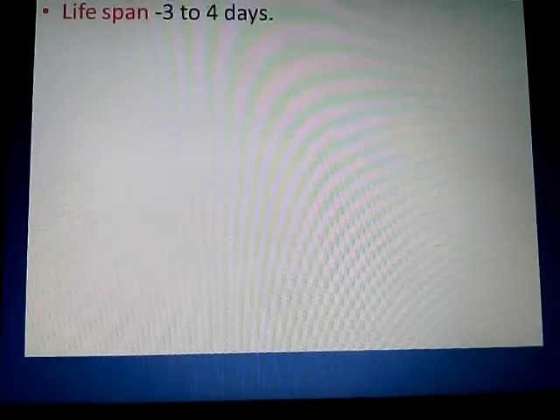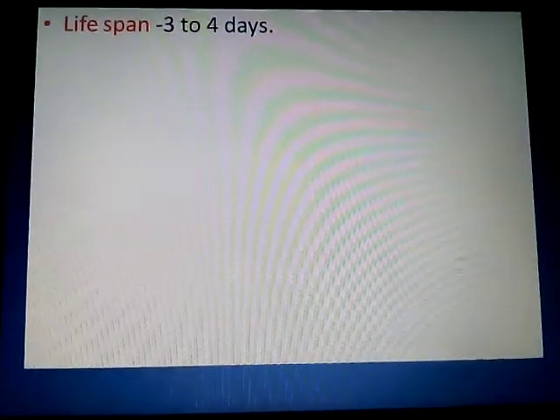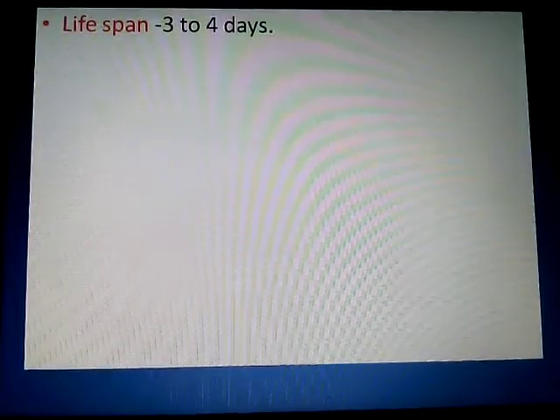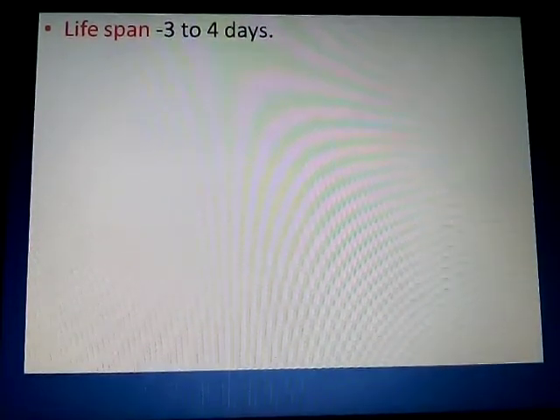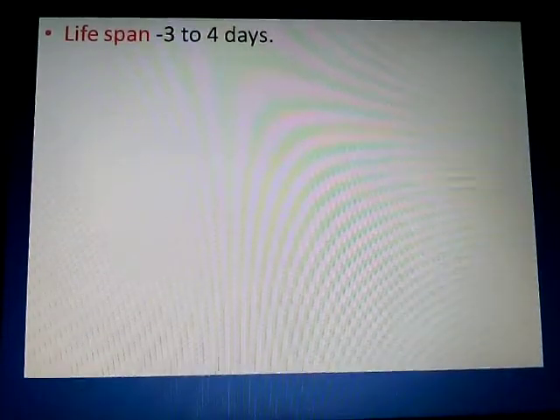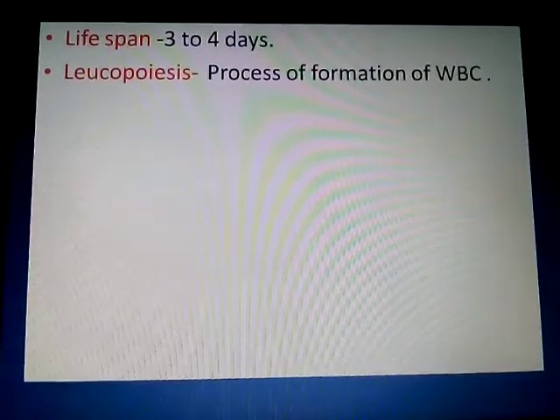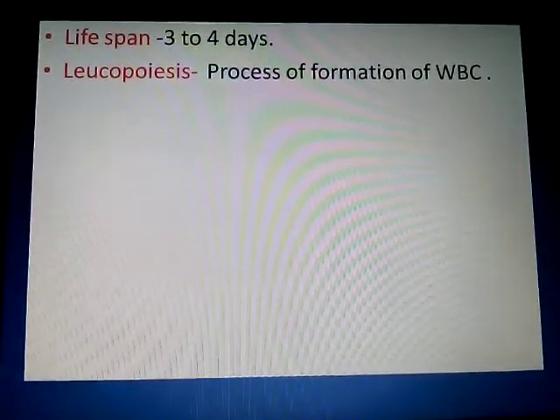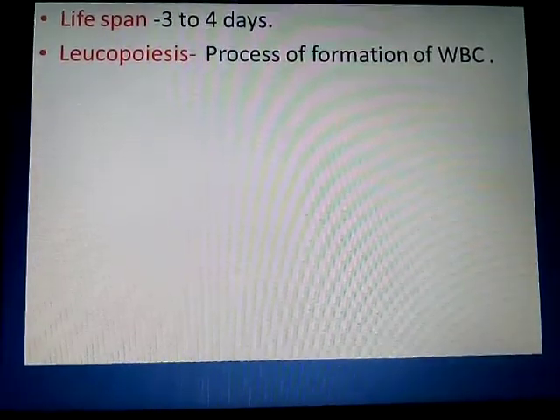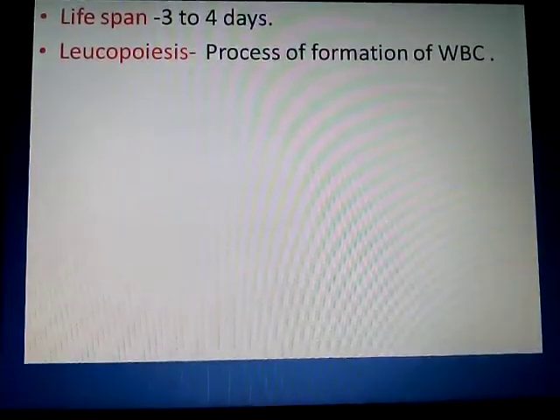Now the lifespan of WBC is only 3 to 4 days, and RBC, which we have discussed, is about 120 days in circulating blood. Now the process of formation of WBC is called leukopoiesis.